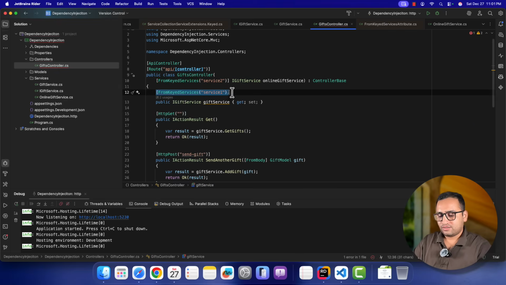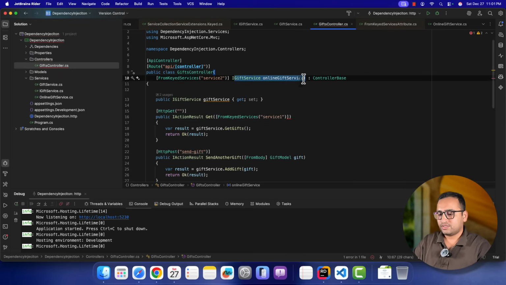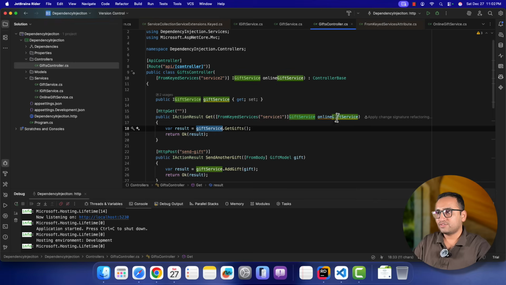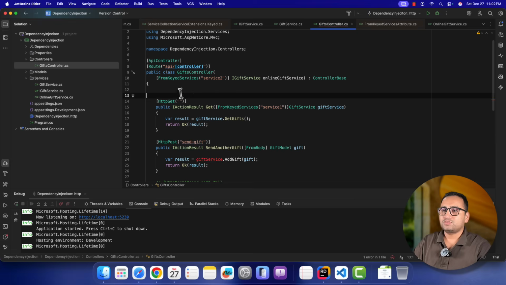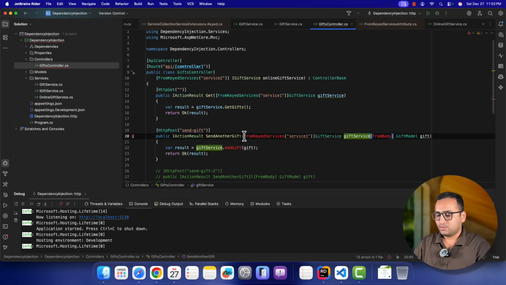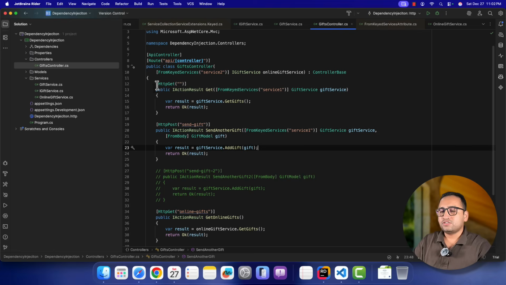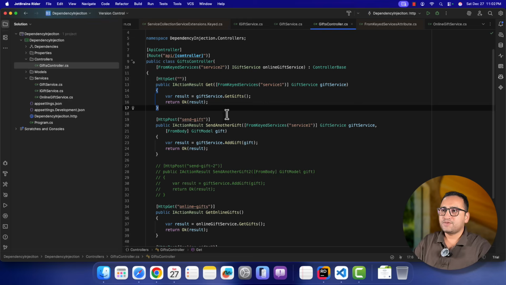So I'm gonna cut it this time, and over here in this first get, let's use it like this, and here I'm writing the name is going to be this gift service over here like this. Let's remove this property from here, and in the second one let's use this same line again because both of these methods are using it. Put a comma over here, and that's it. So this time, the first two methods are using this FromKeyedService directly in the method, which is the method injection, and the last two methods are still using the constructor way.